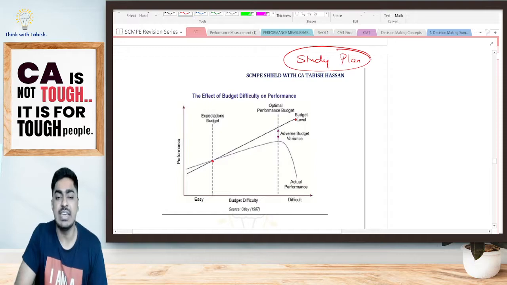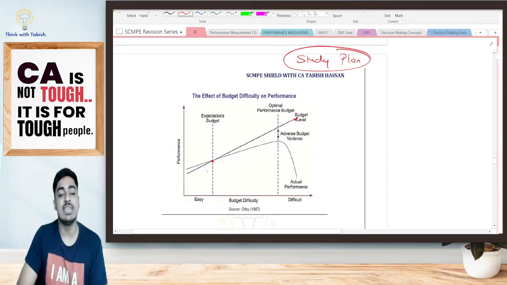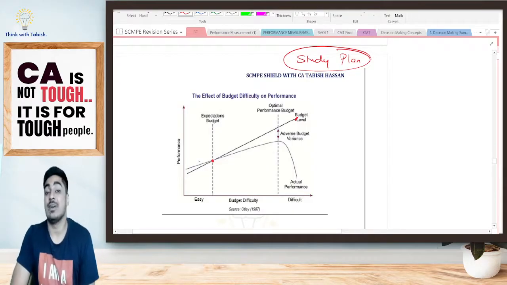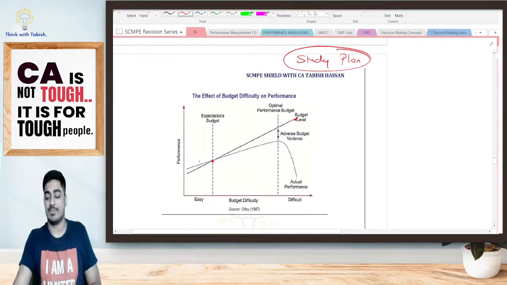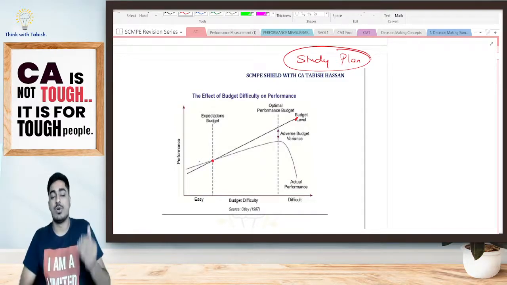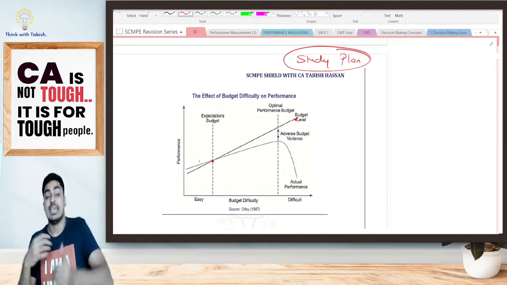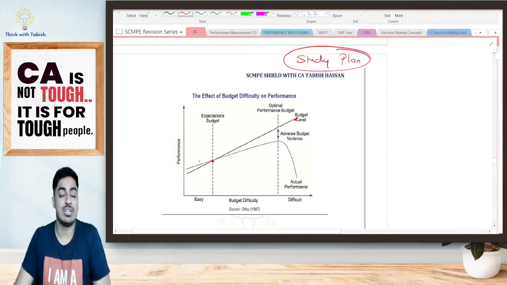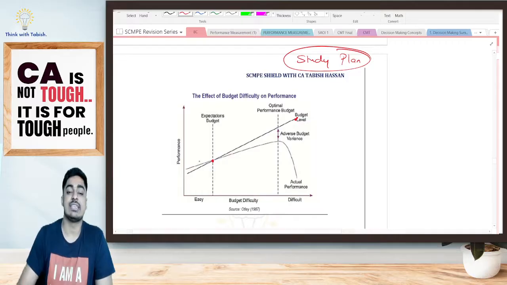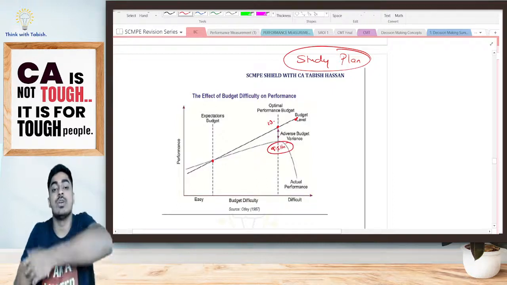If I set a very difficult budget, it will never motivate employees to work at all. If I set a very easy budget, it will be achieved, however my performance will not be optimal. Now, from the easy budget, I will slightly increase the difficulty. From 2 hours, I set my budget to 4 hours. Actually, I'm studying somewhere close to 3.5 hours. I set my budget to 6 hours, actually I'm studying around 5.5 hours. I set my budget to 10 hours, actually I'm studying around 9.5 hours. I set my budget to 12 hours.